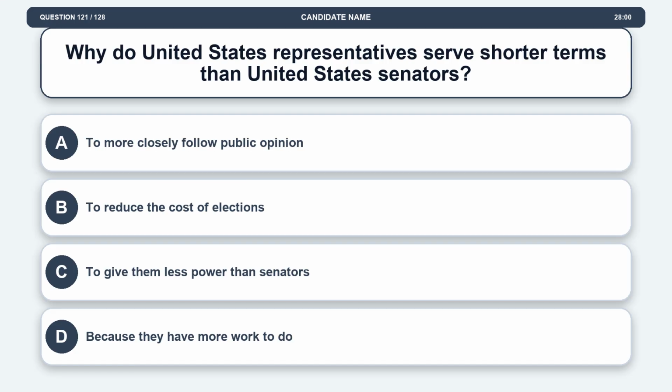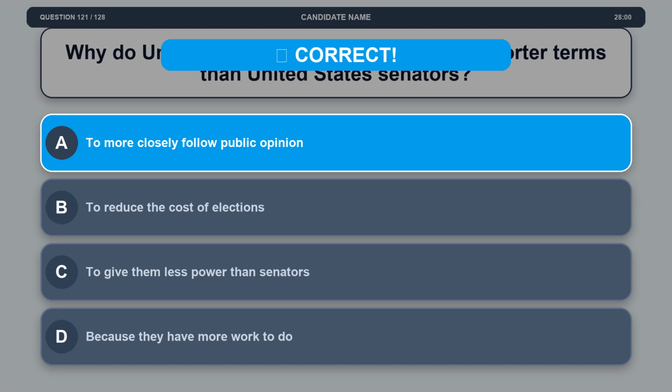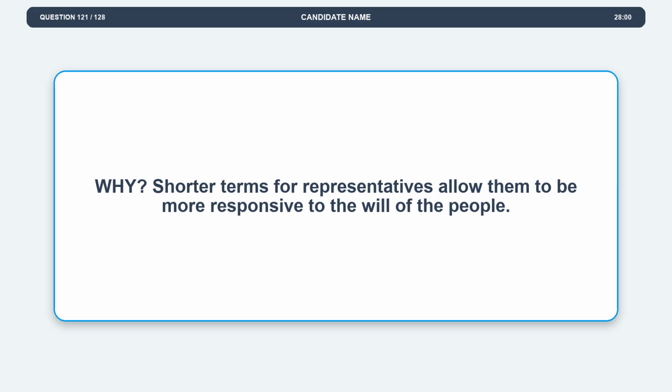Question 121. Why do United States representatives serve shorter terms than United States senators? Option A, to more closely follow public opinion. Option B, to reduce the cost of elections. Option C, to give them less power than senators. Option D, because they have more work to do. The correct answer is option A, to more closely follow public opinion. Explanation. Shorter terms for representatives allow them to be more responsive to the will of the people.